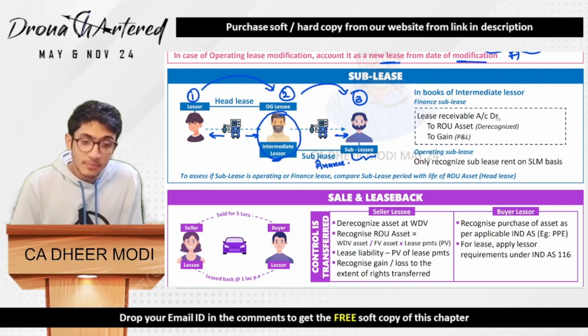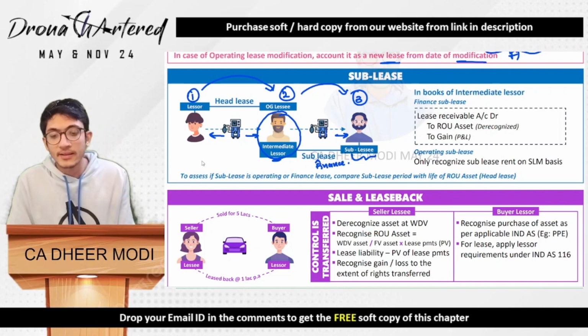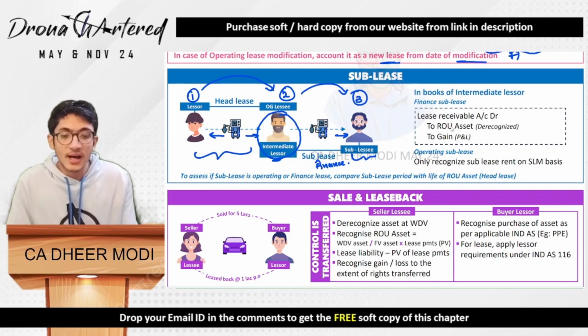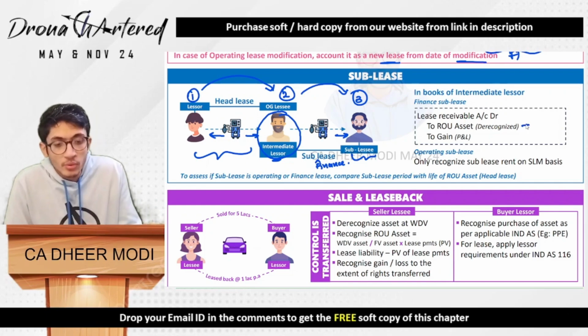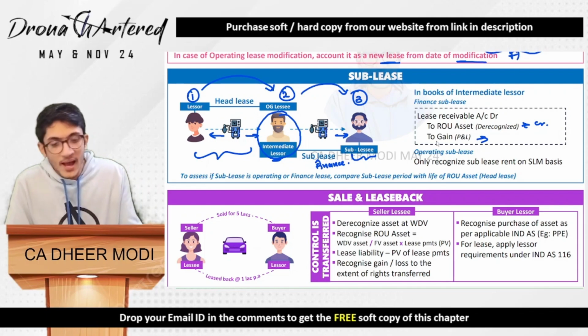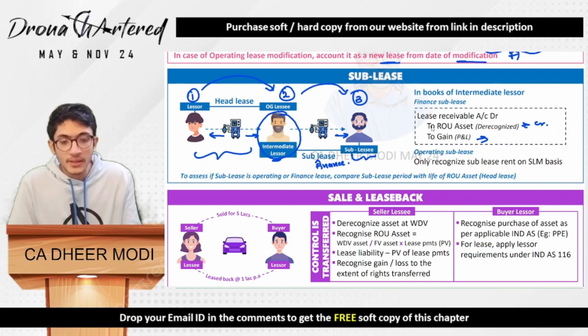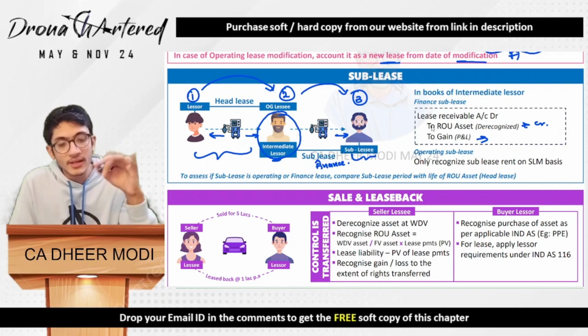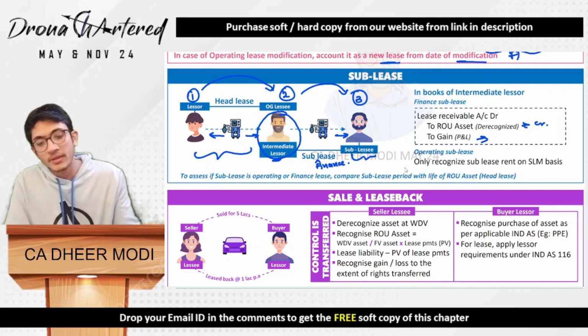So lease receivable account will be debited against ROU asset. That means the ROU asset will be de-recognized, because earlier in the head lease transaction, ROU asset was recognized because of right to use. But since you are no more using this asset, you will have to de-recognize it. That means you will be crediting it, and any difference will be transferred to P&L. That means there could be a gain also, there could be a loss also. I have assumed that there is a gain, therefore we are crediting it. This could be a debit as well. So basically, lease receivable will be introduced in your books, and your ROU asset will be de-recognized.